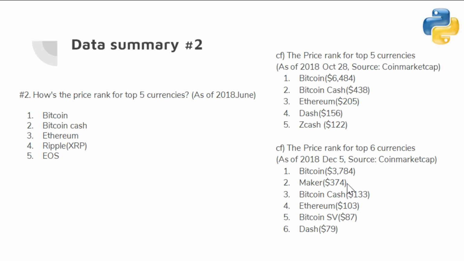The Maker became like very high rank in terms of the price after Bitcoin. And also you can see there's a lot of decrease in price in general in this digital currency market. So it's almost half.